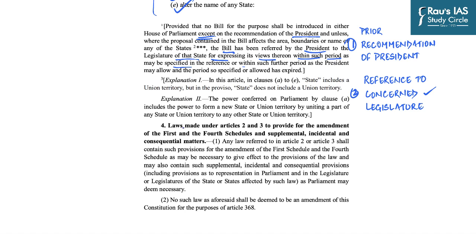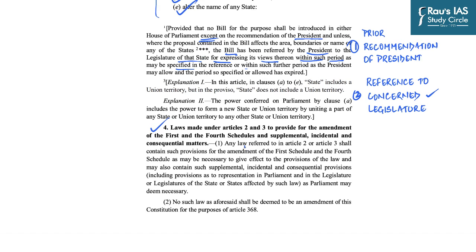And finally, the last article of this part says that any law referred to in Article 2 and 3, which means establishment or admittance of a new state or alteration of the boundary or the names or territory of the existing state, shall contain such provisions for the amendment of the first schedule as well as the fourth schedule.